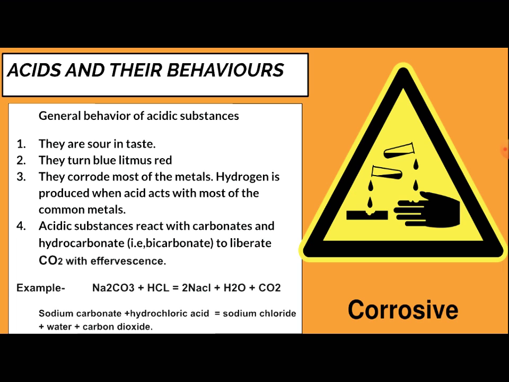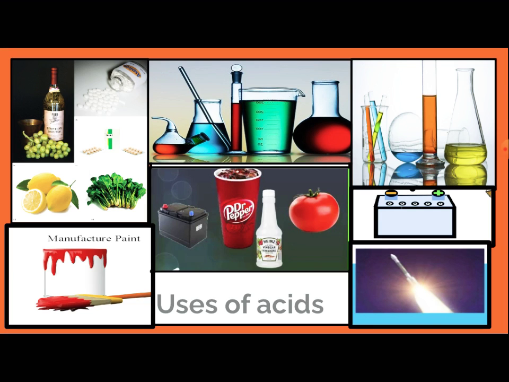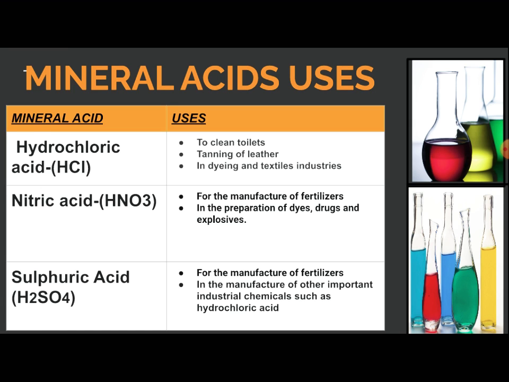Now we are going to talk about uses of acids. Mineral acid uses. First is hydrochloric acid. Hydrochloric acid is used to clean toilets, in tanning of leather, and in dyeing and textile industries. Nitric acid, HNO3, is used for the manufacture of fertilizer, and in the preparation of dyes, drugs and explosives.